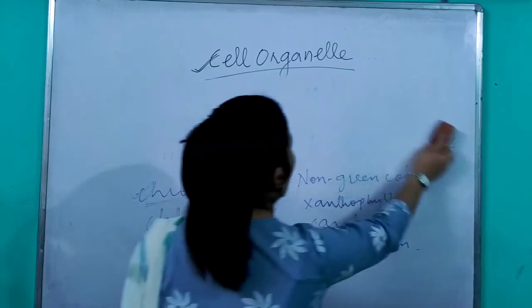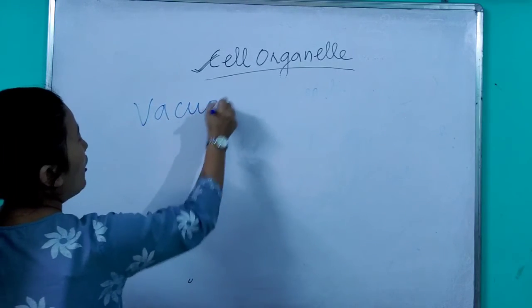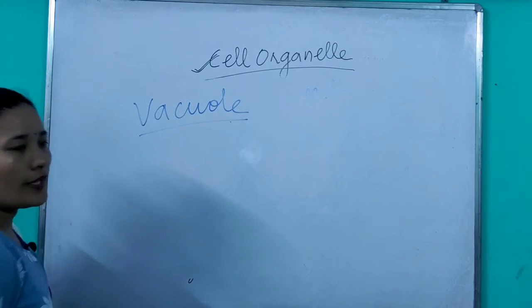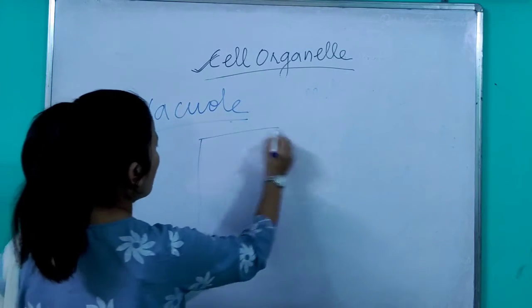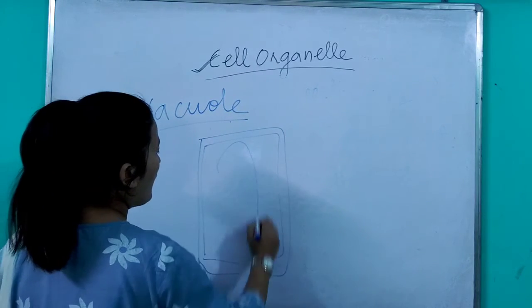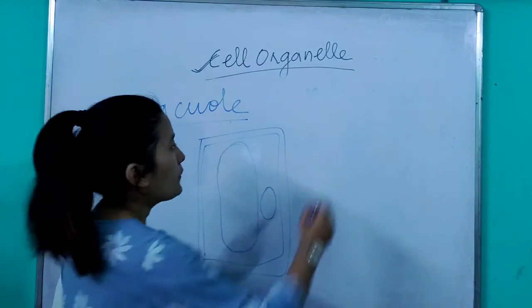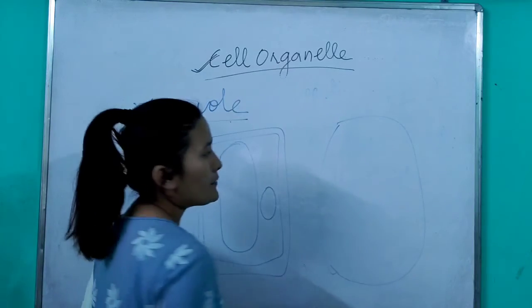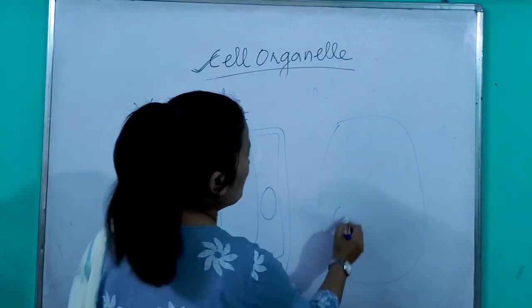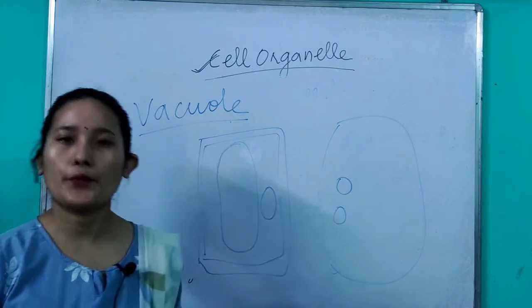Now the next and the last cell organelle according to your syllabus, which we will be discussing, is your vacuole. Now this vacuole, in case of a plant cell, if this is a plant cell, then in the center you have a large vacuole like this, and nearby you have the nucleus. But in case of animal cells, sometimes it might be present but it is smaller in size, and in some cases it might not even be present.